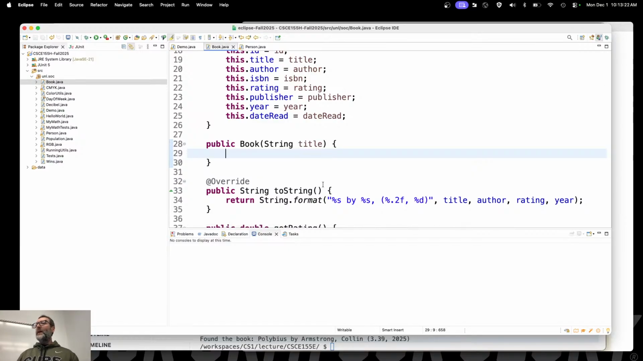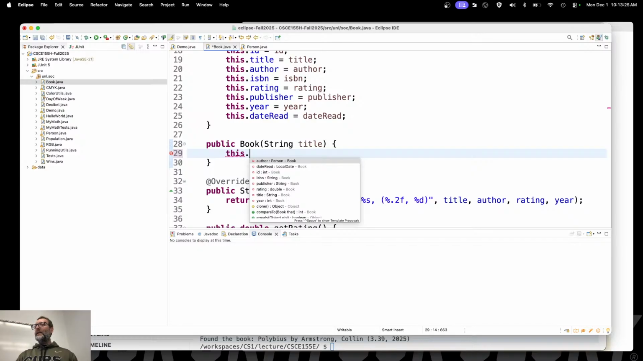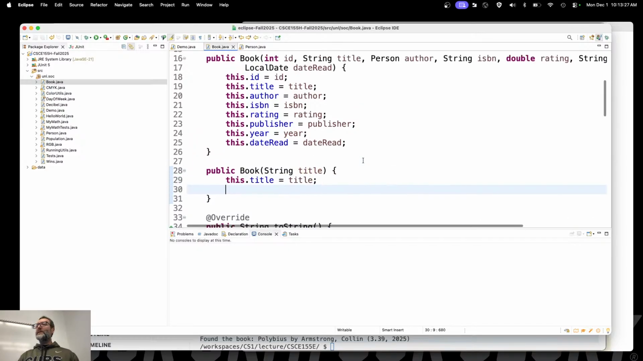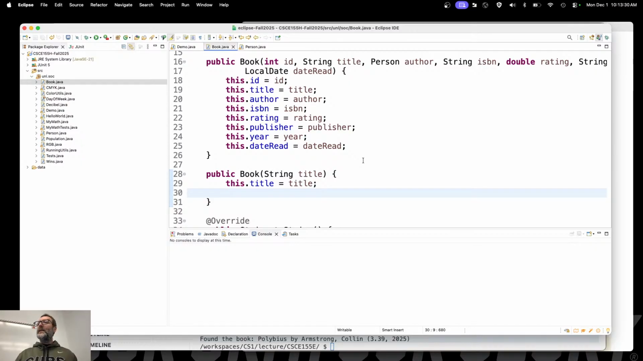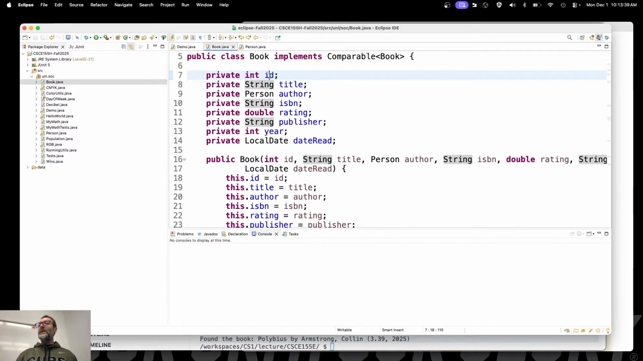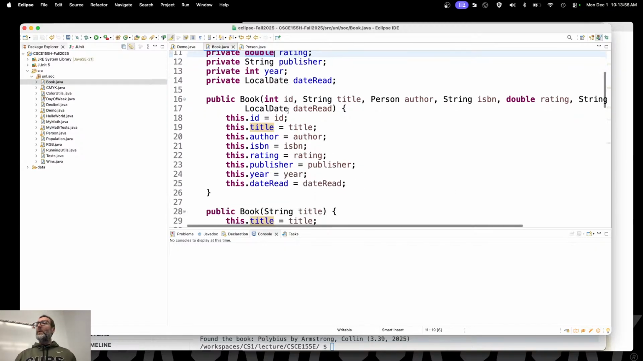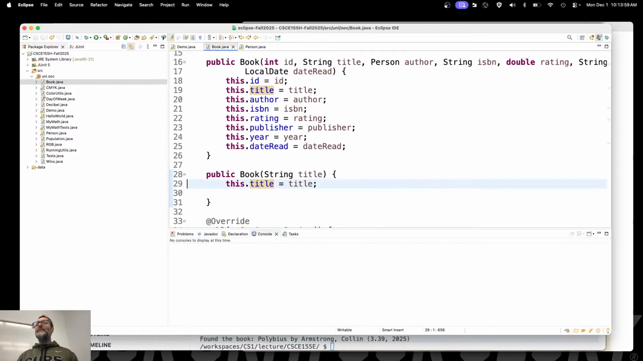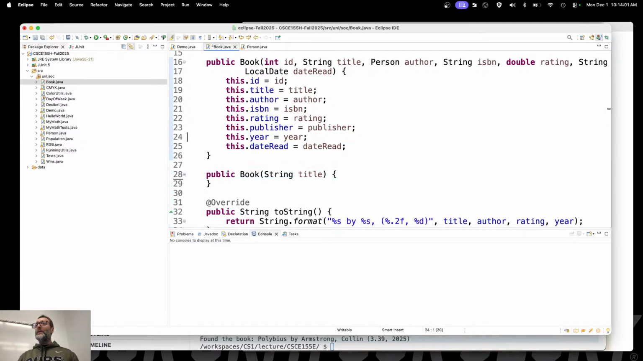But otherwise, how do I define it? this.title is equal to title. What about the rest of the stuff? What about setting the ID? What about setting the title, the author, et cetera? You don't need to do it here because there will be default values. The default value for integers is, guess what? 0. The default value for classes is going to be null. The default value for a double is going to be 0.0. And I don't have it here, but the default value for a Boolean is going to be false.